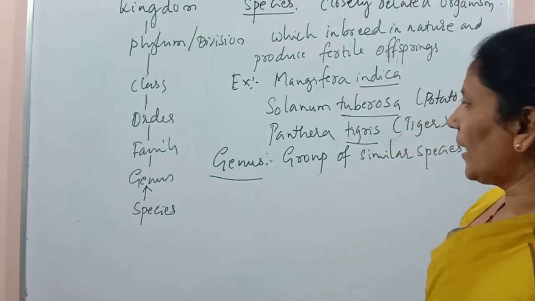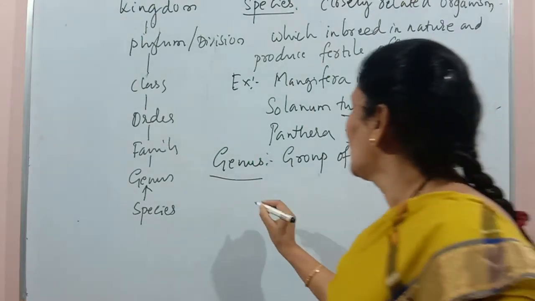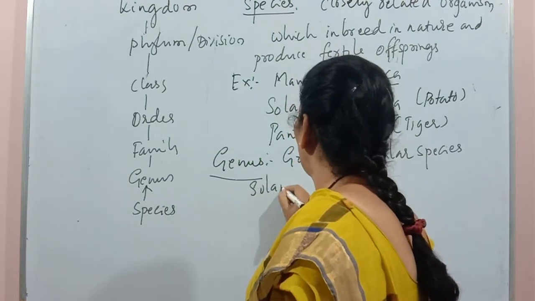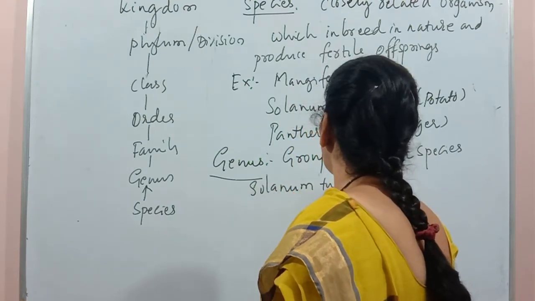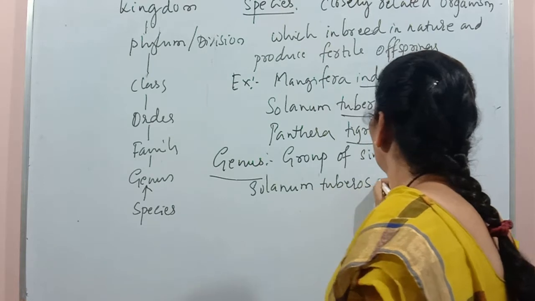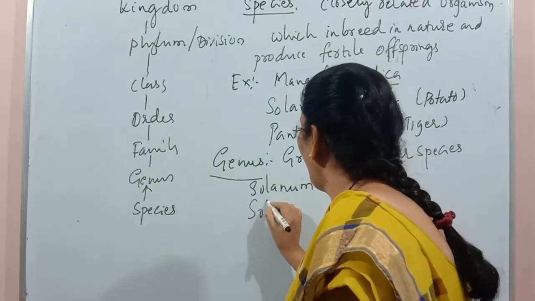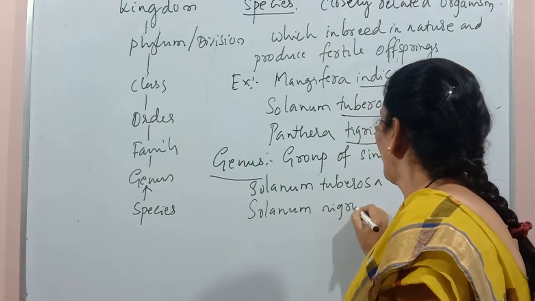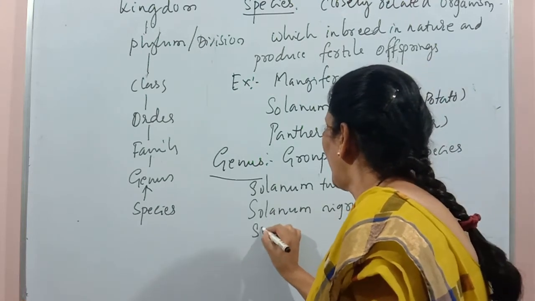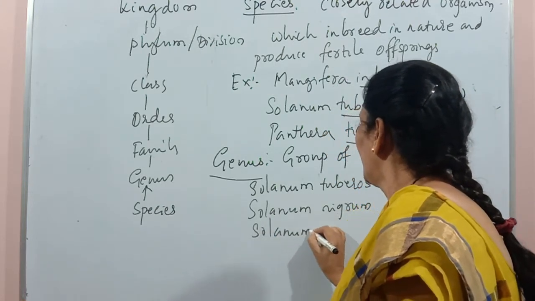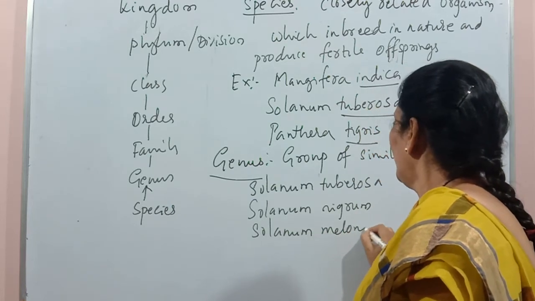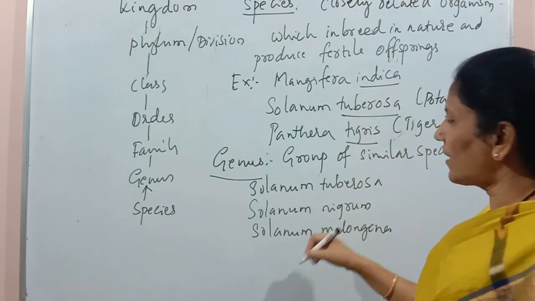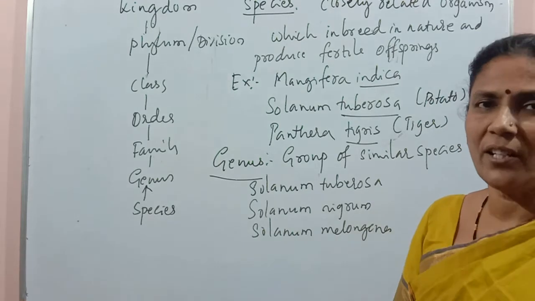For example, Solanum tuberosum, Solanum nigrum, and Solanum melongena. These are the scientific names of three different species.